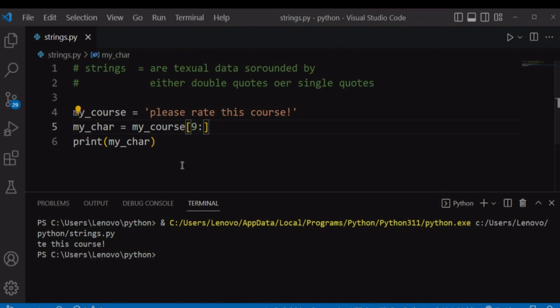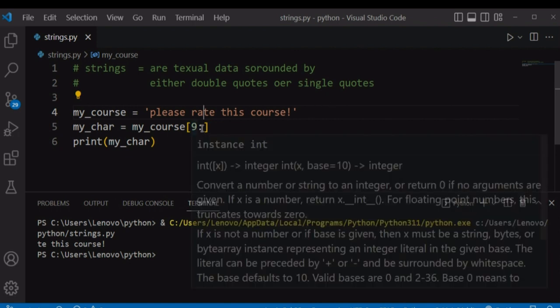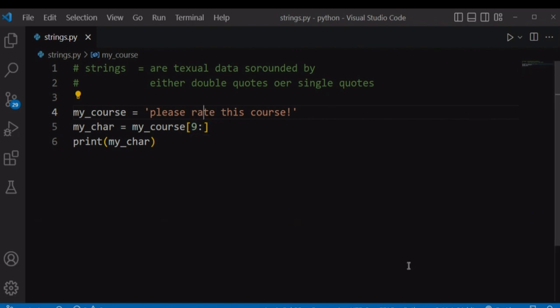So it is beginning from this T of this red. Let's count 0, 1, 2, 3, 4, 5, 6, 7, 8, 9. So it has begun from the start index to the end if you don't specify the last index. And that's how you can access a range of characters by just specifying the range using square brackets.